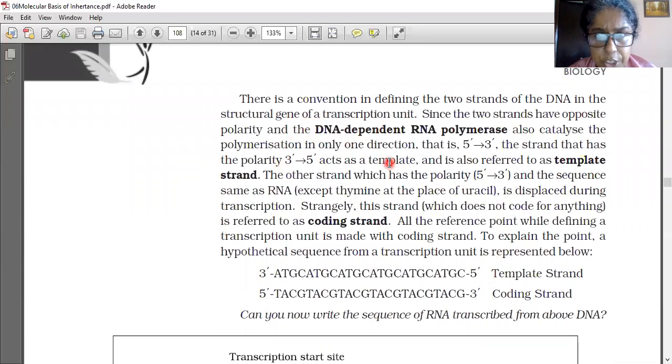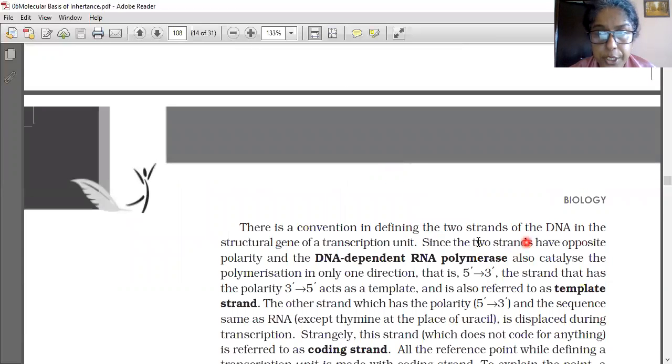There is a convention in defining the two strands of the DNA in the structural gene of a transcription unit. Since the two strands have opposite polarity, one is from 3' to 5', the other is from 5' to 3'.